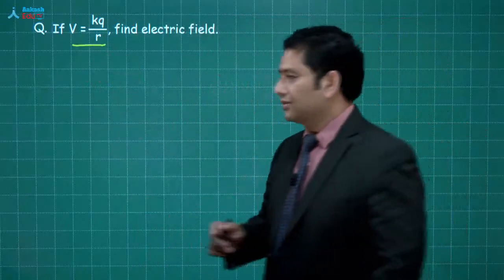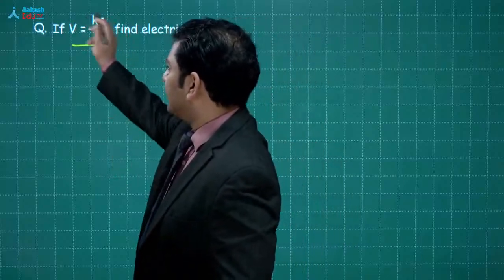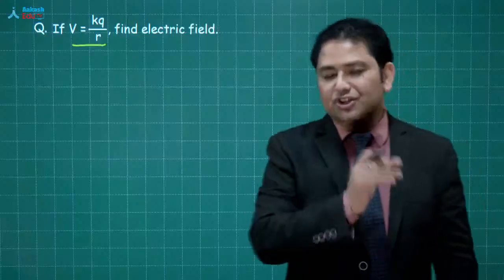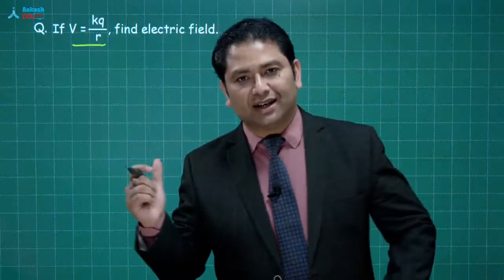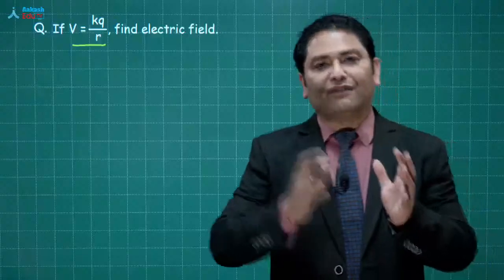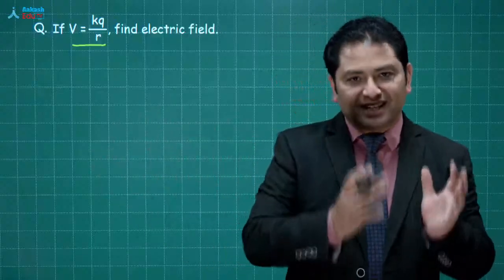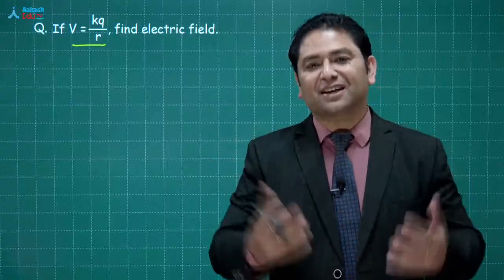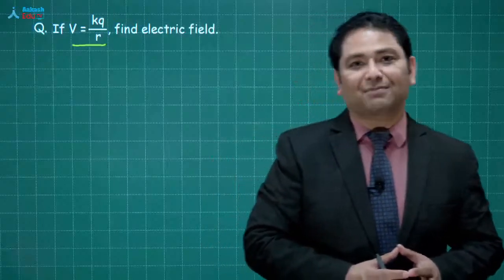So let's try to calculate. और बहुत ध्यान से देखना, ये जो expression है, this is the expression of potential due to a point charge. तो ये जो question है, this will help us to validate the result कि E is minus of gradient of V जो हम कहते हैं, you know, it just gives a back testing of that particular expression.